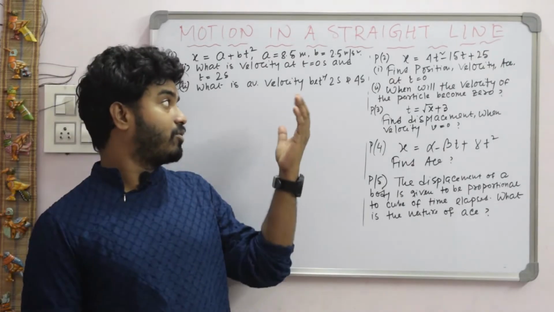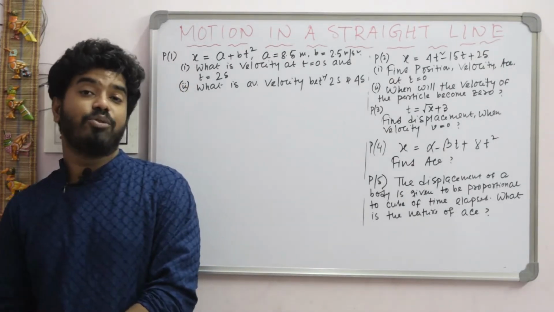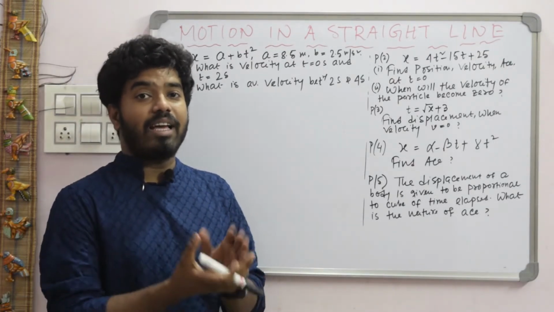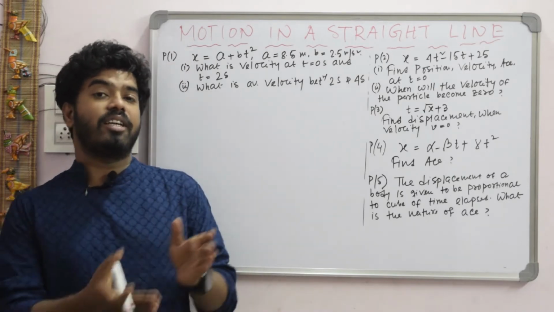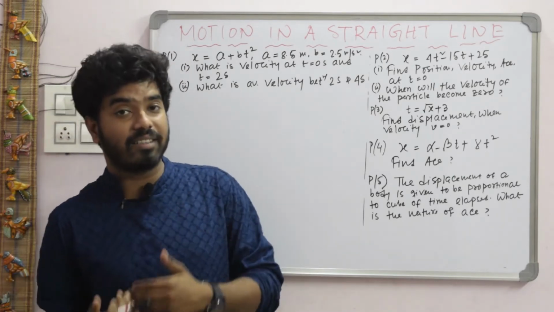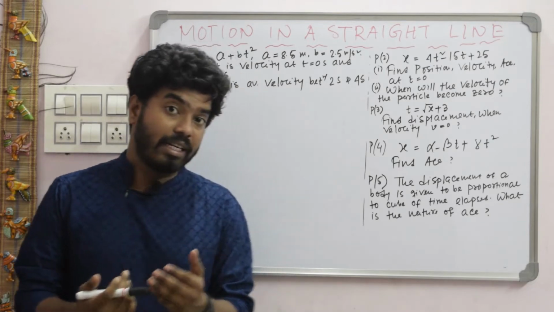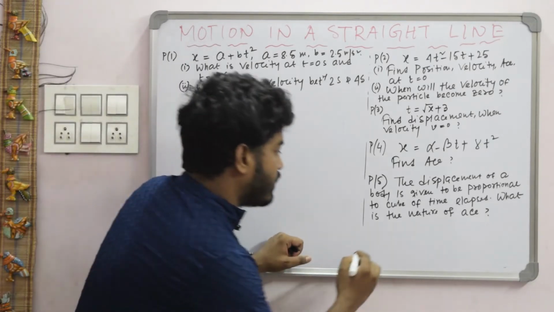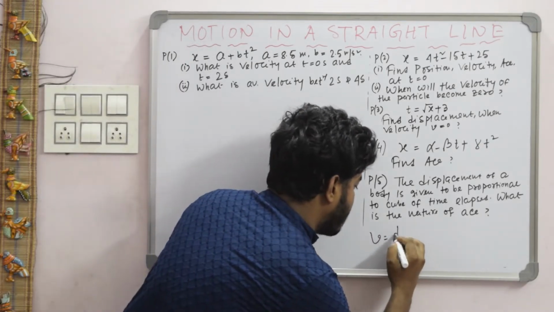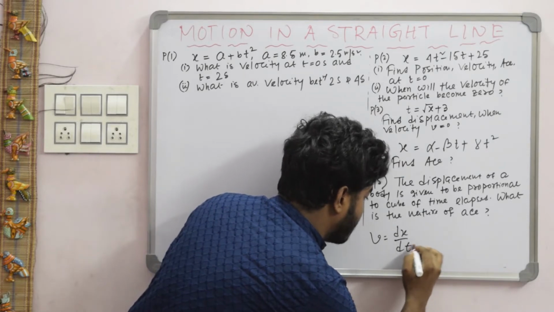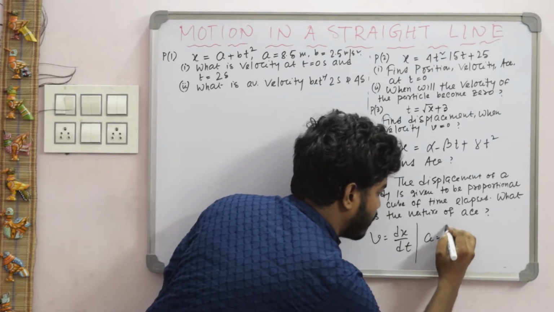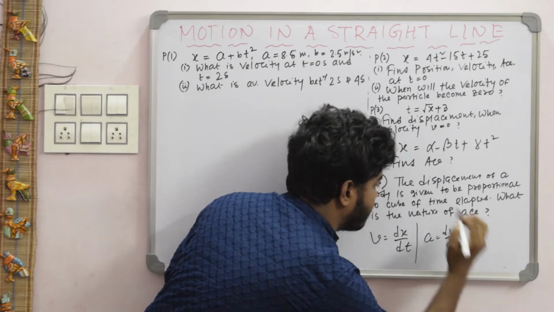Now students, solve some numericals related to average velocity, average acceleration, instantaneous velocity, and instantaneous acceleration. So first of all, write down the formula. The instantaneous velocity formula is dx by dt, the instantaneous acceleration formula is dv by dt.